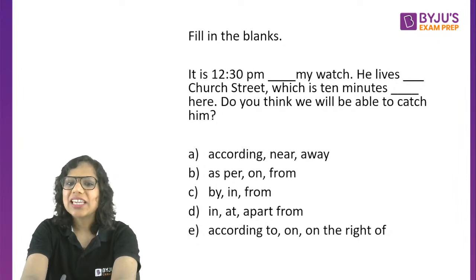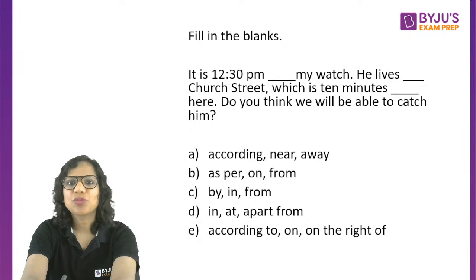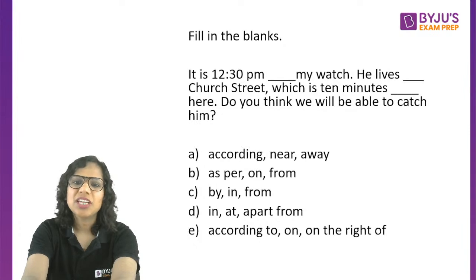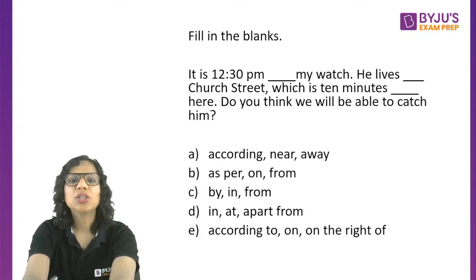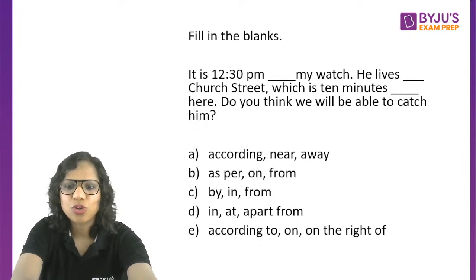I think the third blank is pretty easy, which is 10 minutes away here. Does that make sense? Which is 10 minutes away here? No. So A cannot be the answer. Which is 10 minutes apart from here? Apart from means except. So D also does not make sense. E, which is 10 minutes on the right of here. 10 minutes is being used to convey the time that you will take. So I'm in a way phrasing the distance in terms of time. So 10 minutes from here. Not 10 minutes apart from here or 10 minutes away or on the right of.